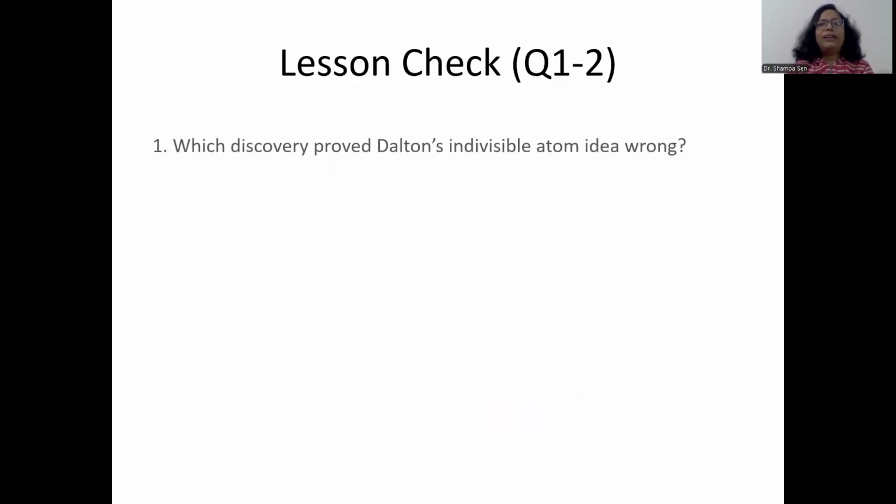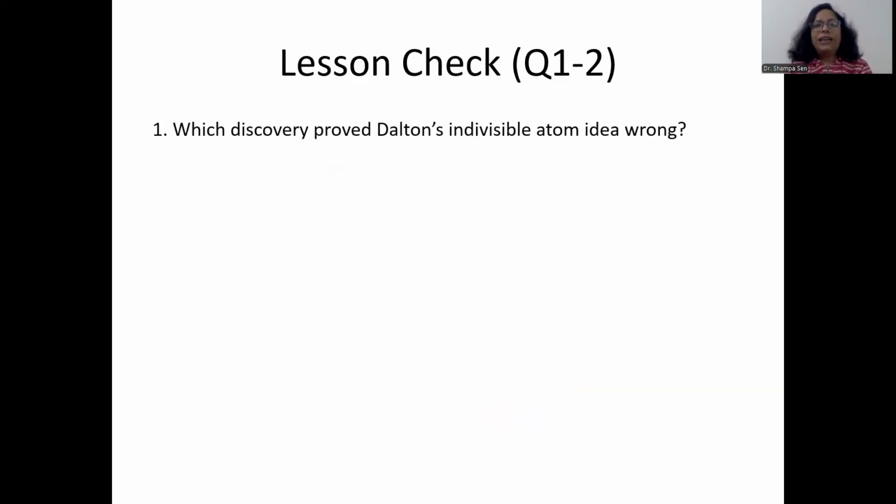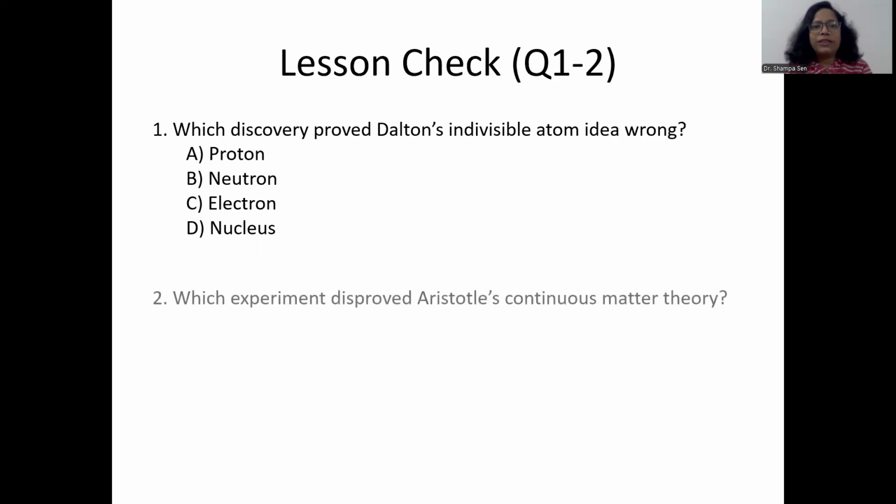So here our journey ends. So let us go for lesson check. Which discovery proved Dalton's indivisible atom idea wrong? Let's see the options: proton, neutron, electron, nucleus. The idea is given in the lecture. Go through the lecture once again if you cannot answer.